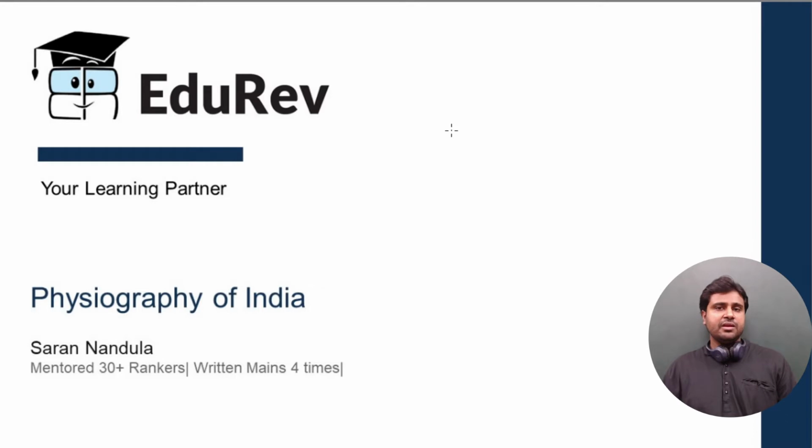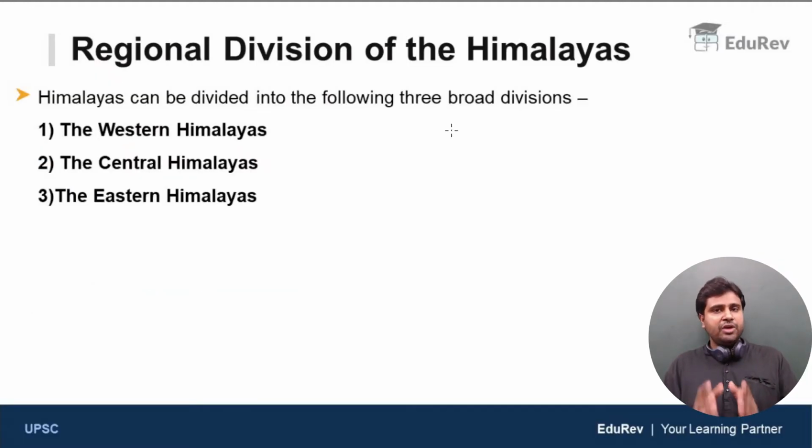This is Saranandula. In the previous few videos, we have discussed the division of Himalayas. We have discussed that the entire Himalayan region can be divided into the Himalayan ranges, the Trans-Himalayas and the Eastern Hills. Now, in this video, we are going to discuss the regional division of Himalayas. That means we are dividing the Himalayan mountains on the basis of the region or area in which they are present. Clear? So after we discuss the regional division of Himalayas, we are done with the division of Himalayas concept, and then we can start discussing the other concepts.